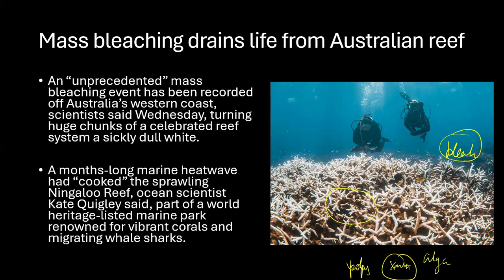But what happens here is, if the temperature of this particular ocean goes beyond the limit, these algae are very sensitive, and if they are not able to hold on to that temperature, they will leave the polyp and go away. Whenever this color is gone, what is left behind is your skeleton-like structure, and this is called bleaching.